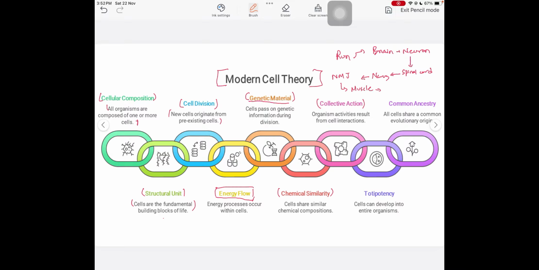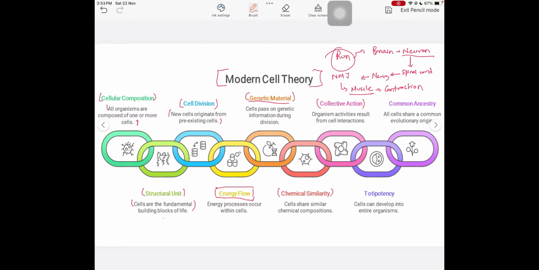When the muscle contracts, the muscle is attached to the tendon, and that tendon is attached to the bone, so when the muscle contracts, the bone also moves, and that movement of bone produces a mechanical movement of the body. So this running is contributed by the neuron and muscle. So two different types of cell contribute to the running.